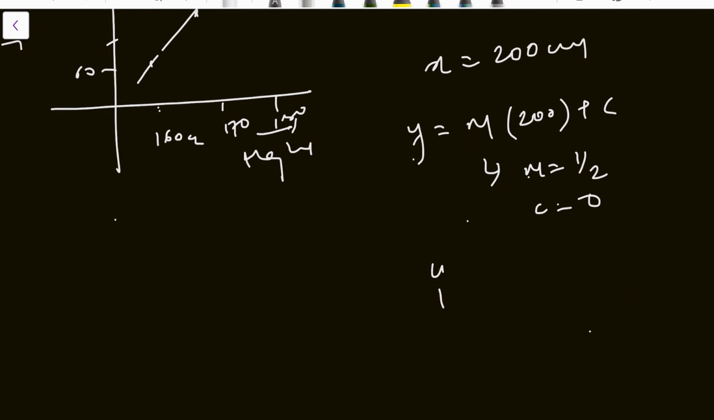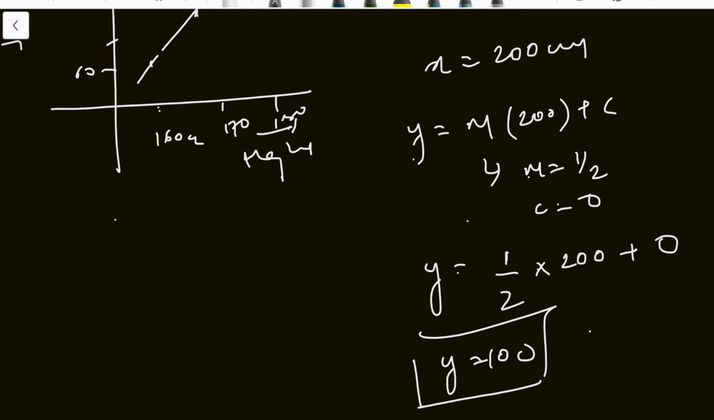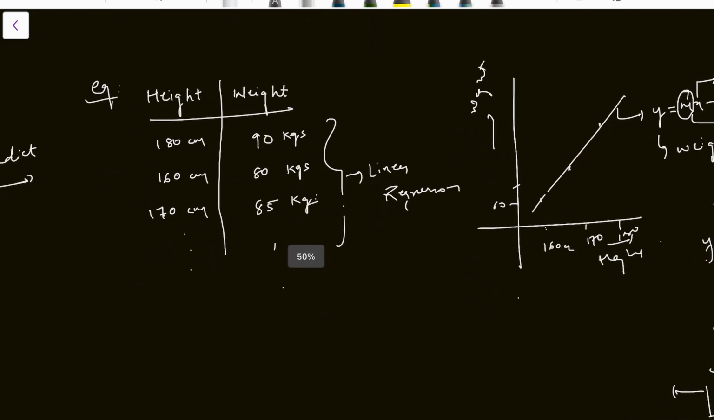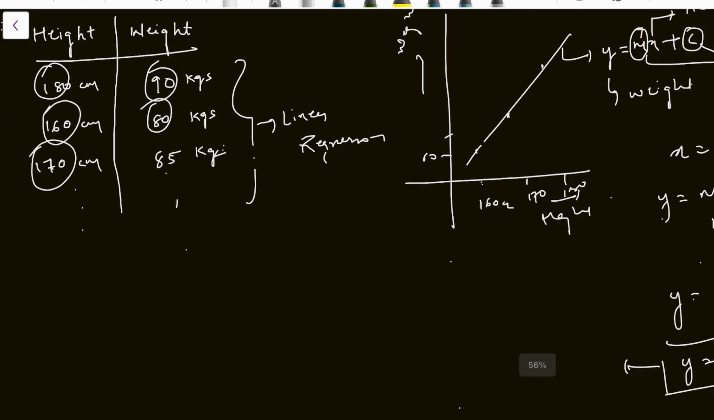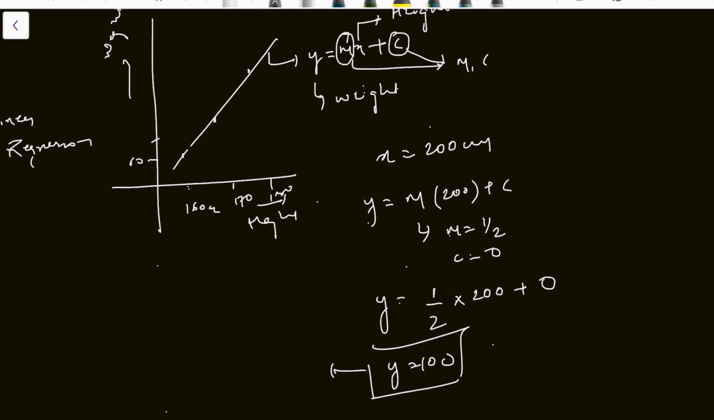Then y will become y equals 1 by 2 into 200 plus 0. So y equals 100. The AI model will predict y equal to 100. We can see the structure, right? Here 180, so half is 90. Here 160, the half of it is 80. Here 175, the half of it is 85. So when the centimeters is 200, the half of it is 100.